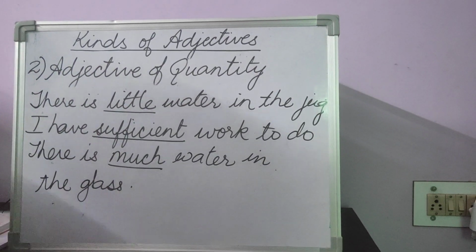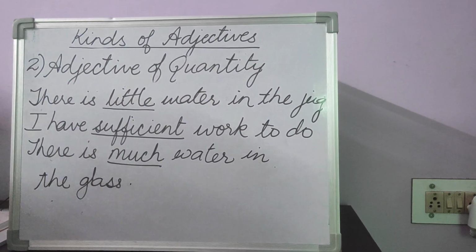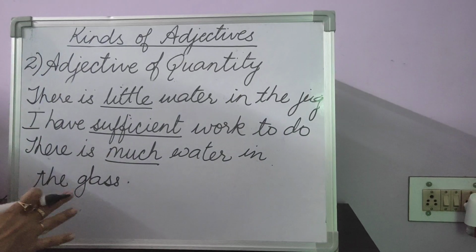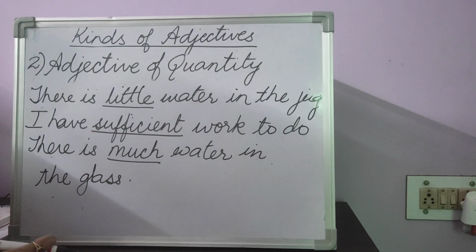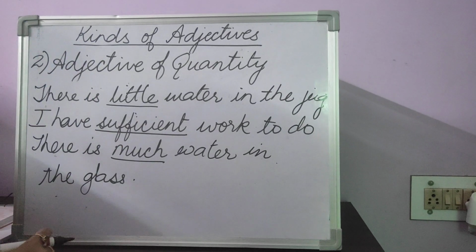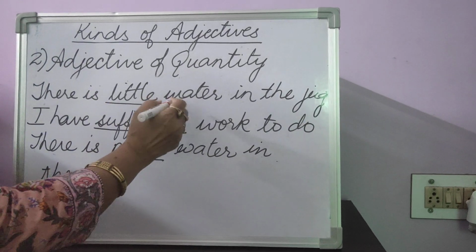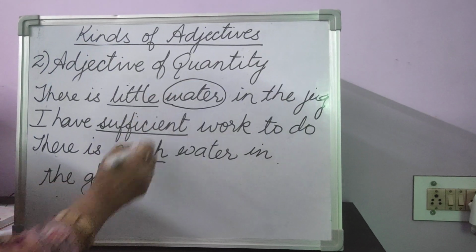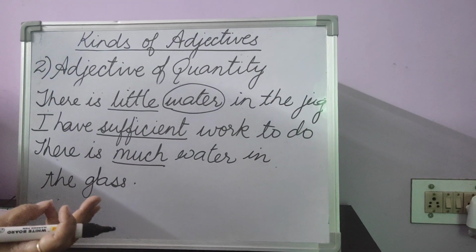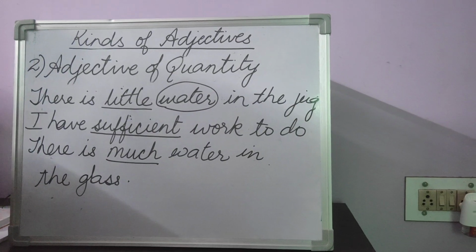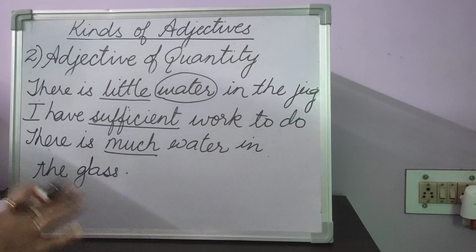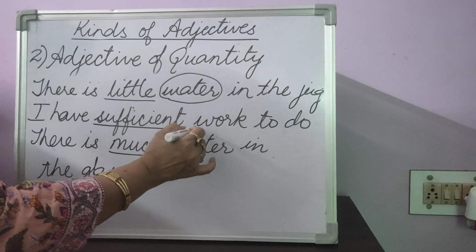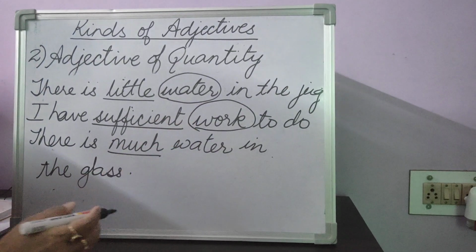And the most important thing that you need to know, that we use adjectives of quantity for those things which we cannot count. We use them with uncountable nouns. Going back to the example, little water. Can we count water? Can we say 1 water, 2 water, 3 water? When you cannot give a number to a noun, a specific number, they become uncountable. Water, work. Can you say I have 1 work, 2 work, 3 work?